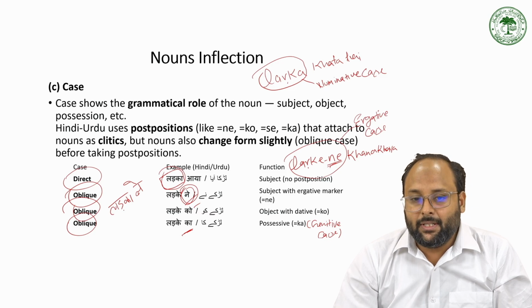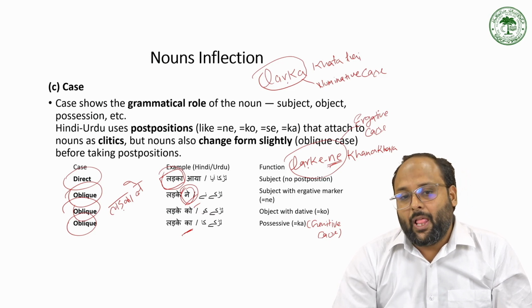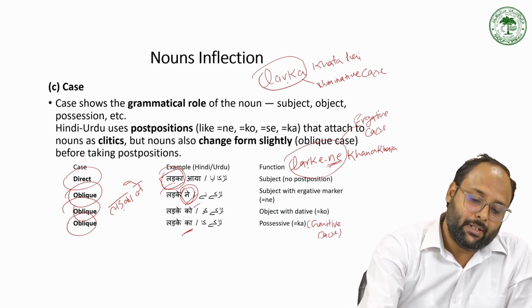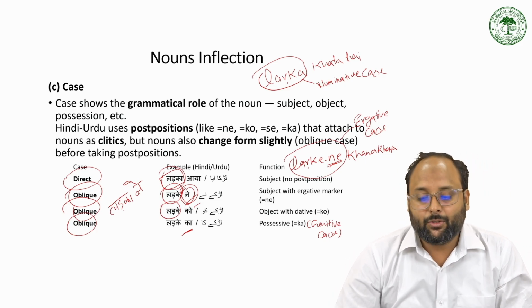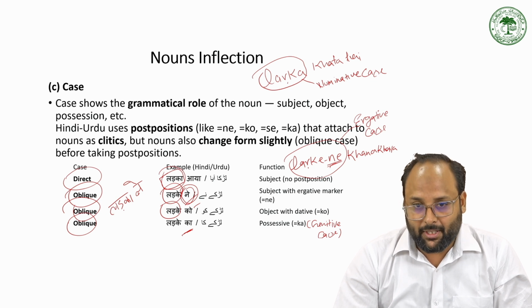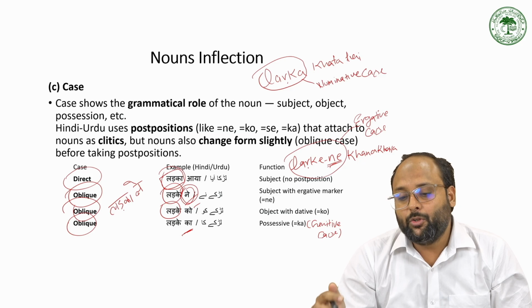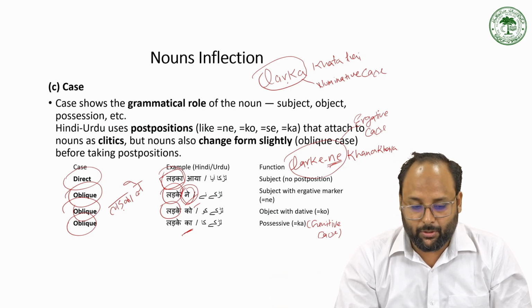So the changes in the noun occur due to the postposition, and those changes come under the oblique case. So ladka becomes ladke for ladke ne, ladka becomes ladke for ladke ko, ladka becomes ladke for ladke ka. So it is called the oblique case, oblique marking. So when the noun changes its basic form due to the postposition being attached to that noun, it is called the oblique case.